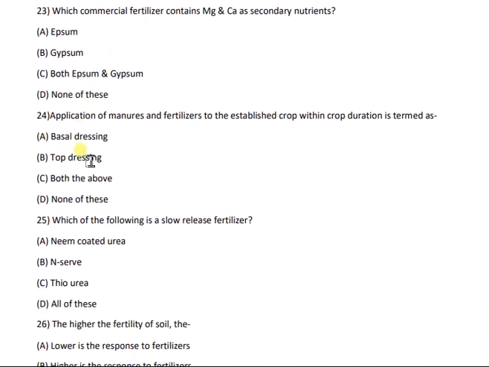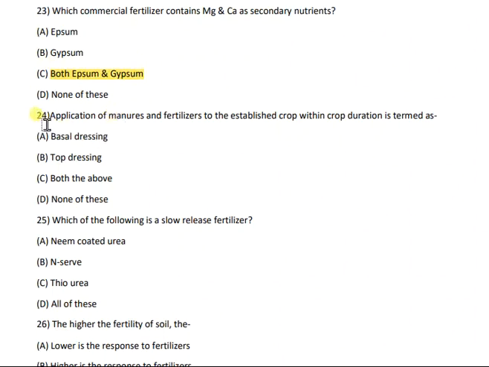Then question number 23. Which commercial fertilizer contains magnesium and calcium as secondary nutrients? And the options are Epsom, gypsum, both Epsom and gypsum, none of these. Here the correct answer is C, that is both Epsom and gypsum.